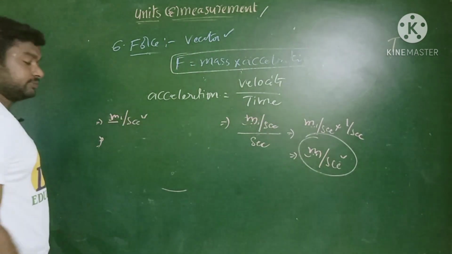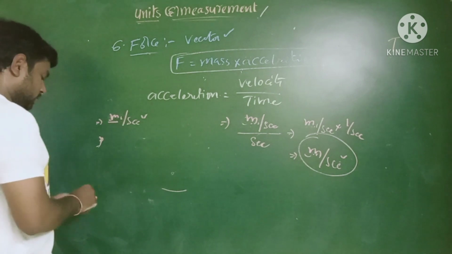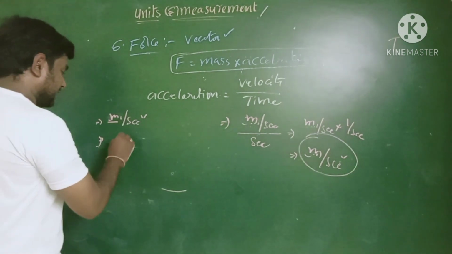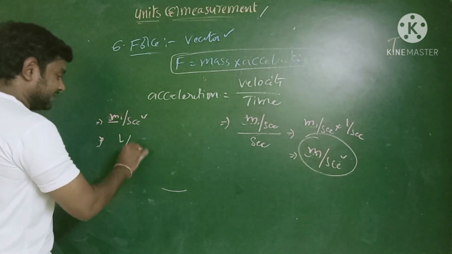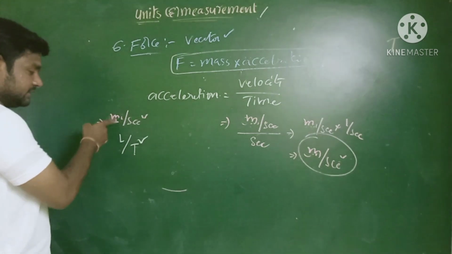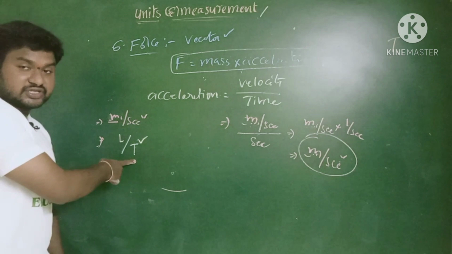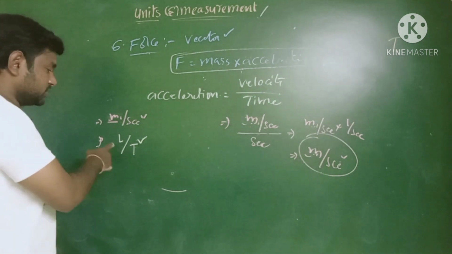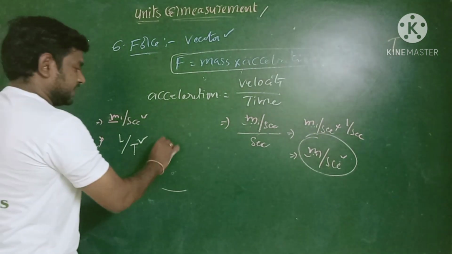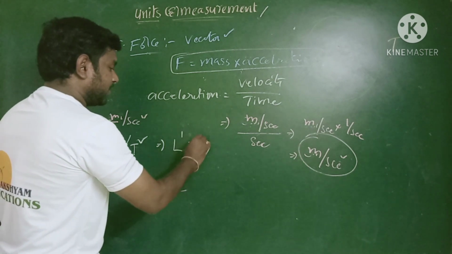Meter gives information about the length, and second square gives information about the time square. So L by T square, which can be written as L power 1 T power minus 2.